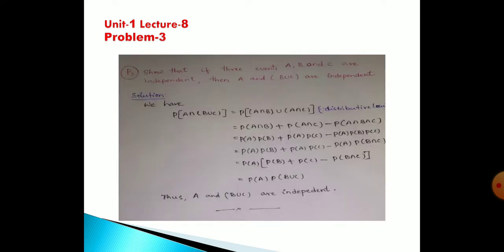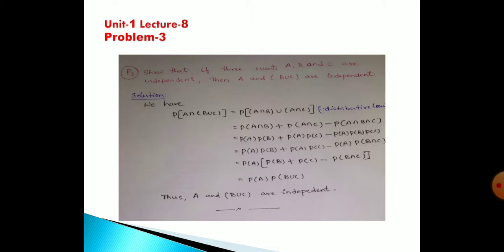If 3 events A, B and C are independent, then A and B union C are independent. We have probability of A intersection B union C. According to the distributive law, this is probability of A intersection B union A intersection C. Yes, that is the distributive law.